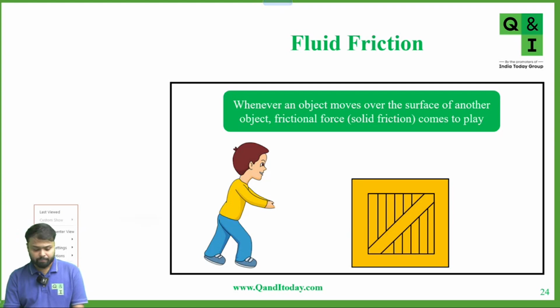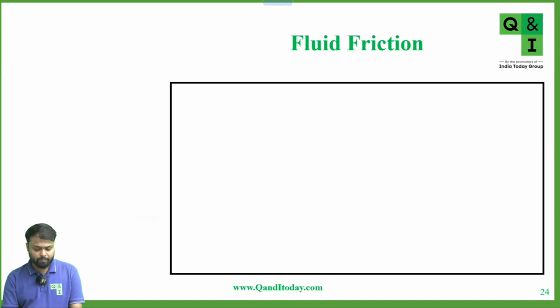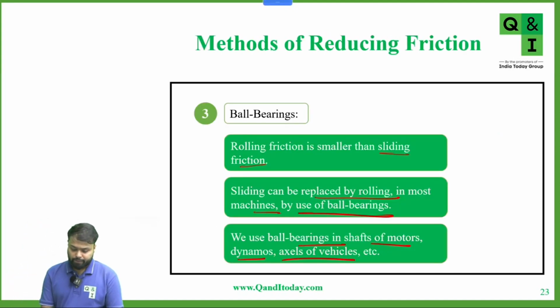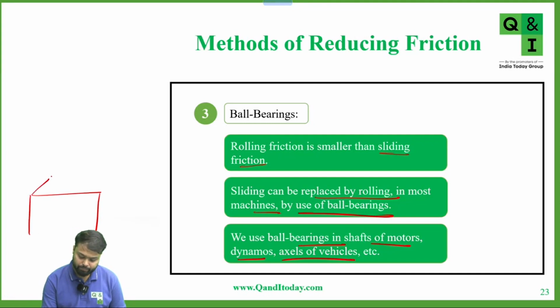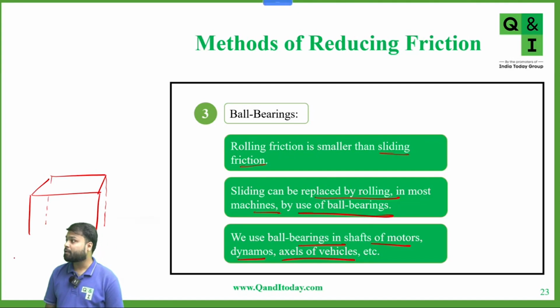Sir, I have one doubt. I'm not able to understand the difference between rolling friction and sliding friction. Suppose there is a table, and on the table we place a book.